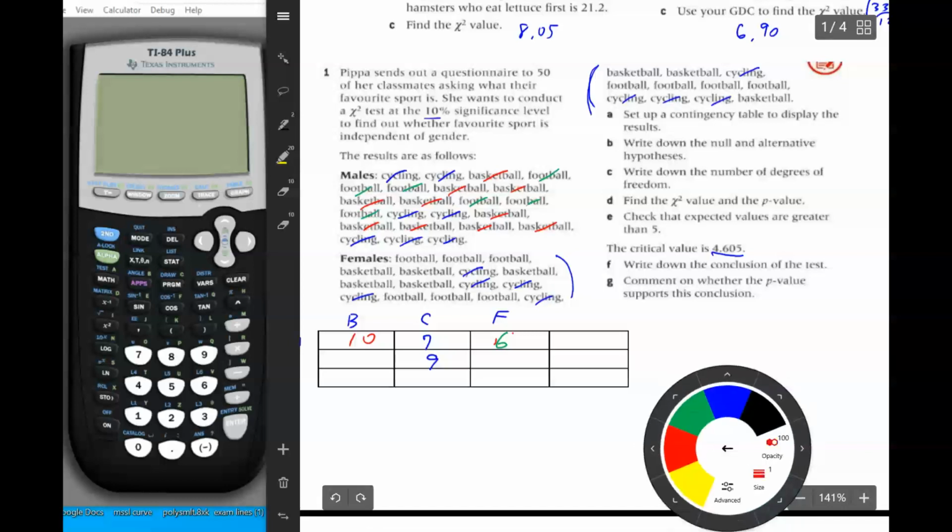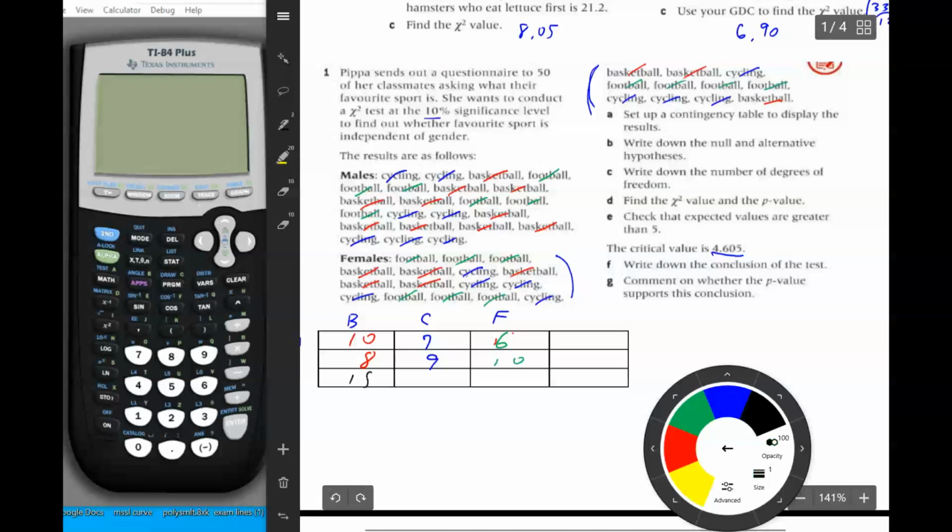Let's do basketball. 1, 2, 3, 4, 5, 6, 7, 8 who like basketball. And then finally football. 1, 2, 3, 4, 5, 6, 7, 8, 9, 10 who like football.